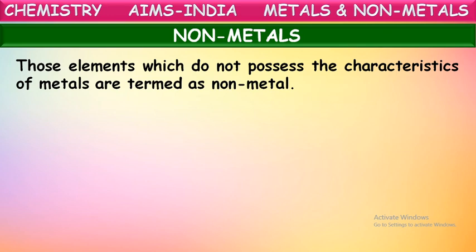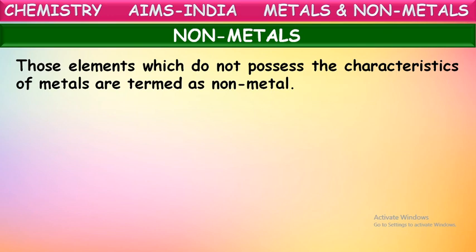What are those properties? Ductility, malleability, sonority, conduction of heat and electricity, hard solids. These are all the properties of metals.